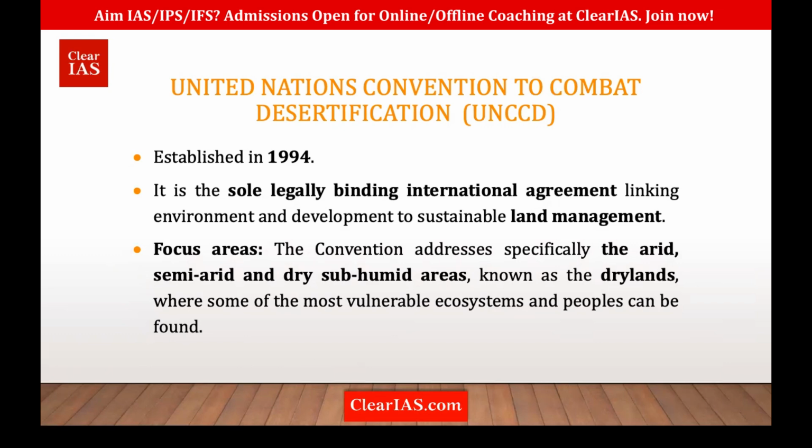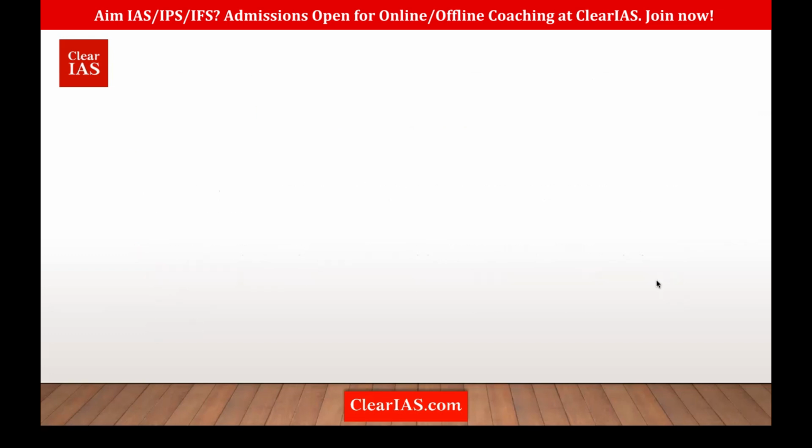And that is where the world's most vulnerable ecosystems and people reside. Right? For example, sub-Saharan Africa. So regions with high drought or desertified areas are where the world's most vulnerable ecosystems and people are residing. Okay, so that is their focus. That is UNCCD. Now we'll see COP 15 of UNCCD.